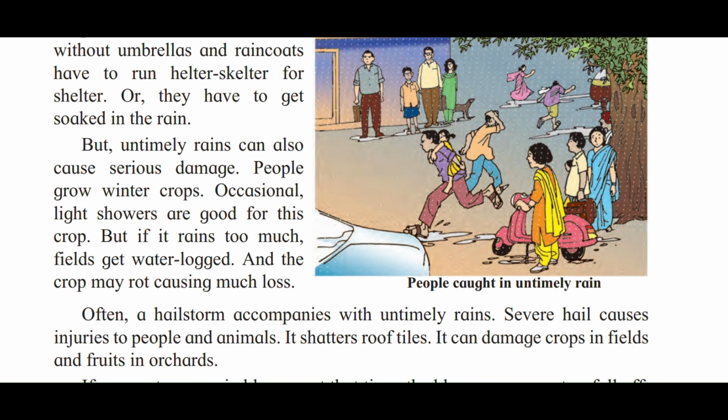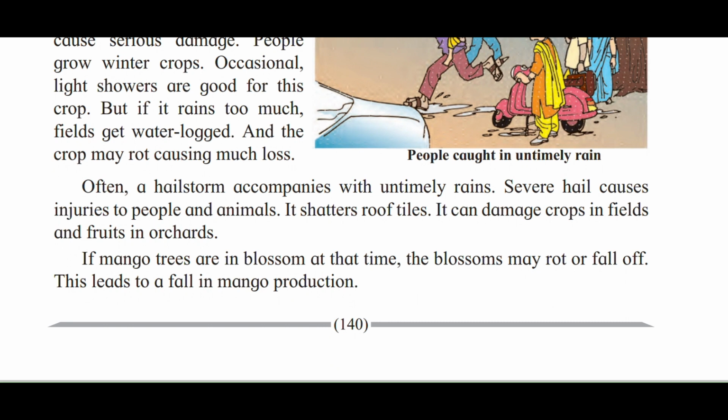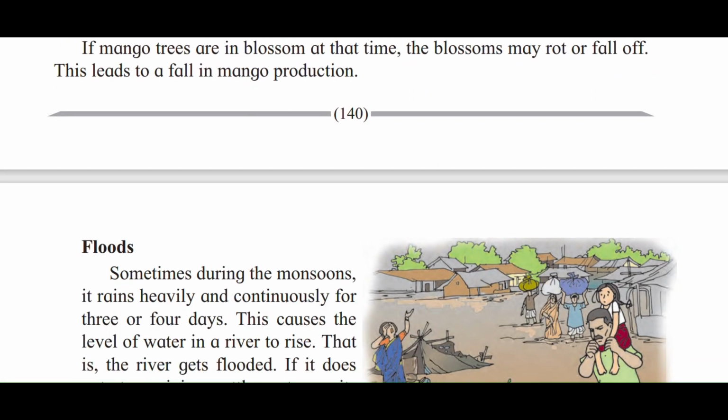People grow winter crops. Occasional light showers are good for this crop, but if it rains too much, fields get waterlogged and crops may rot, causing much loss. Often a hailstorm accompanies untimely rains. Severe hail causes injuries to people and animals. It shatters roof tiles, it can damage crops in the fields and fruits of the orchards. If mango trees are in blossom at that time, the blossoms may rot or fall off. This leads to a fall in mango production.